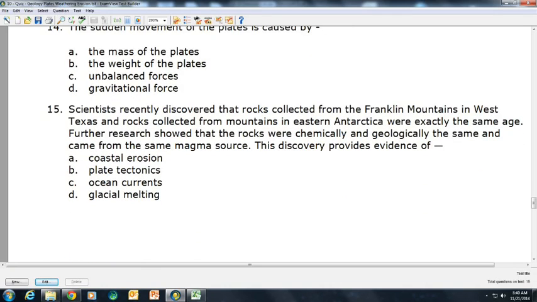Question 15. Scientists recently discovered that rocks collected from the Franklin Mountains in West Texas and rocks collected from the mountains in eastern Antarctica were exactly the same age. Further research showed that the rocks were chemically and geologically the same and came from the same magma source. This discovery provides evidence of A. Coastal erosion, B. Plate tectonics, C. Ocean currents, D. Glacial melting.